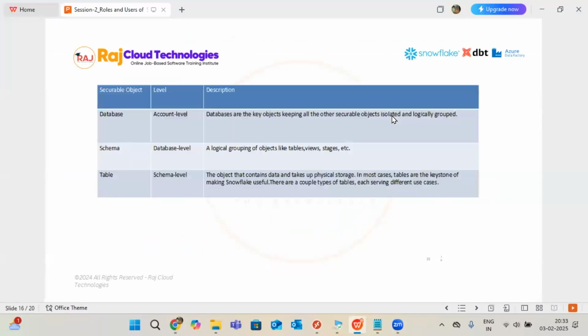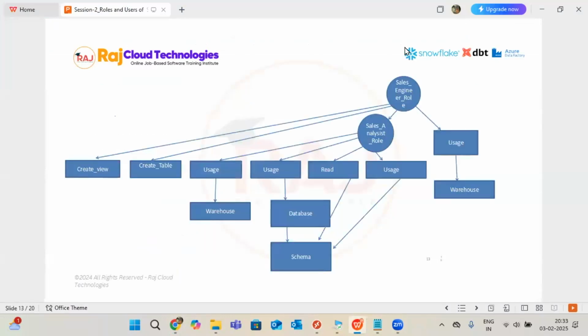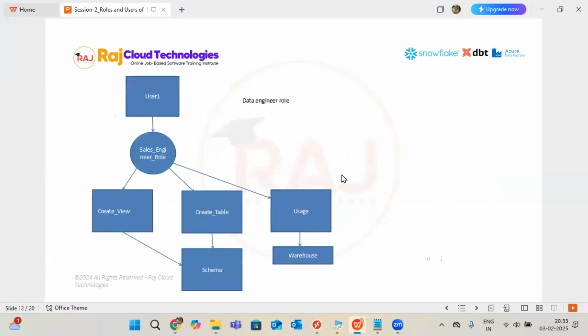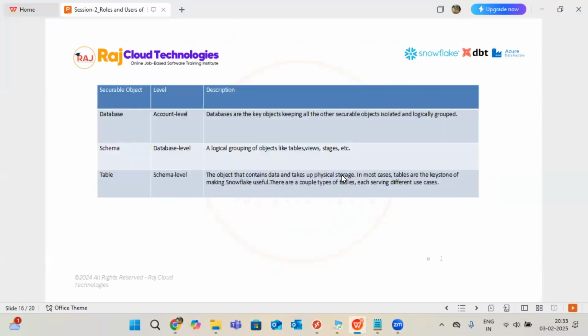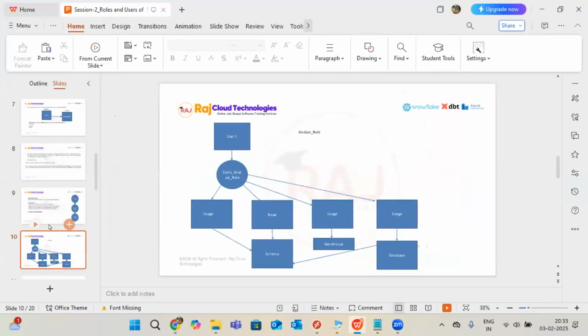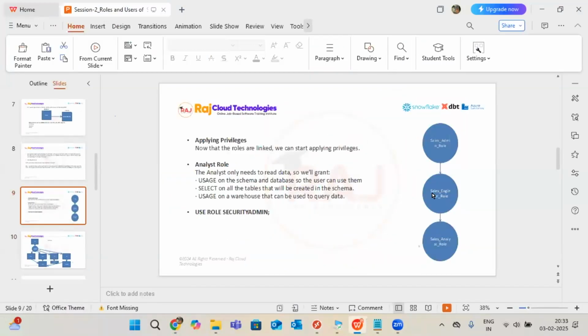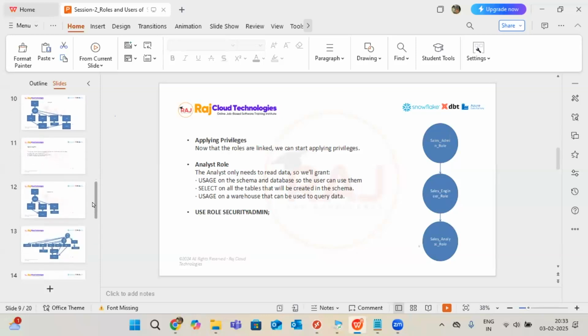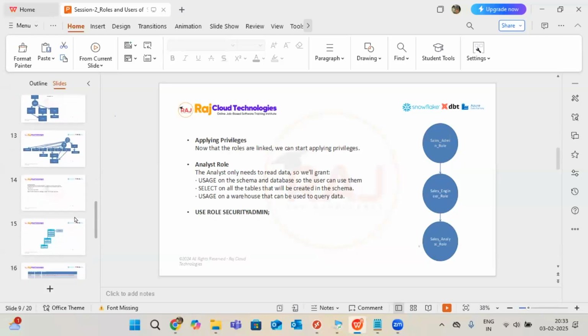Same way, if you go with the sales admin, the same thing will be repeated. Now, whatever the privileges are assigned, everything is added to admin also, but only stage is additionally available in admin. If you switch to admin role, the difference is stage only. That's it. Remaining all end-to-end same.